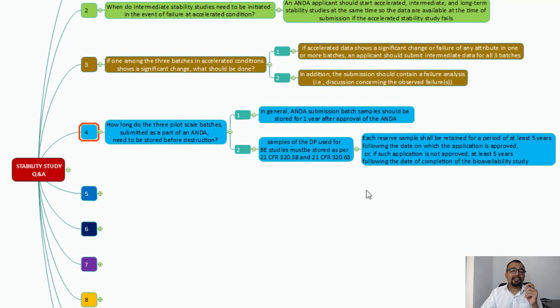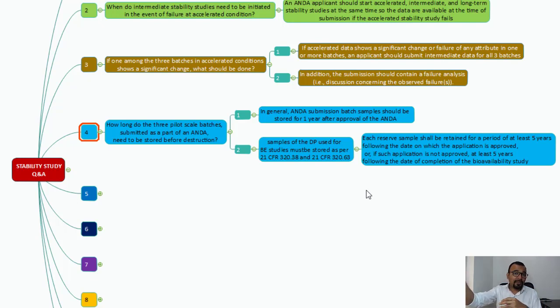So let us understand what this CFR talks about. Each reserve sample shall be retained for a period of at least 5 years following the date on which the application is approved.